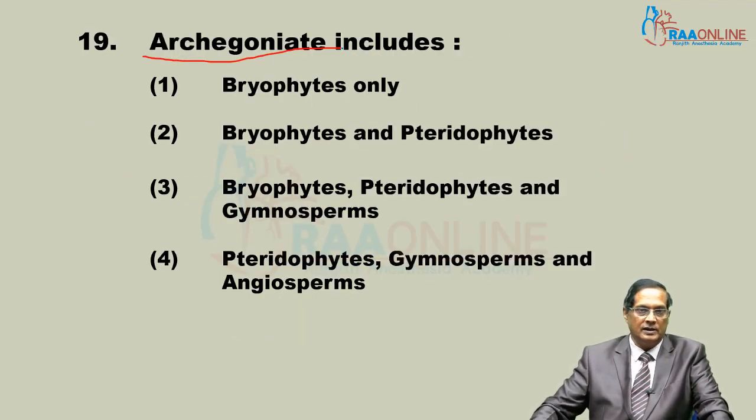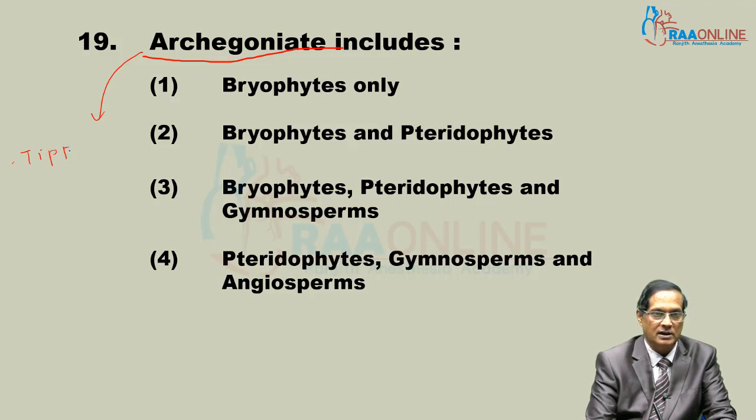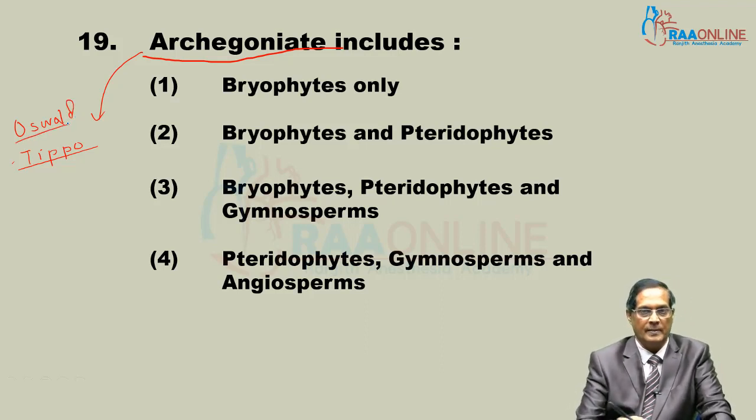Archegoniate. Archegoniate is a group established by Oswald Tippo. Who established this group? Oswald Tippo established this group.